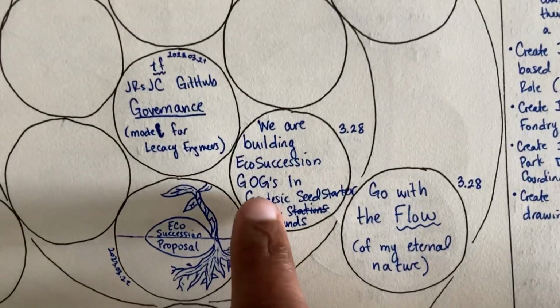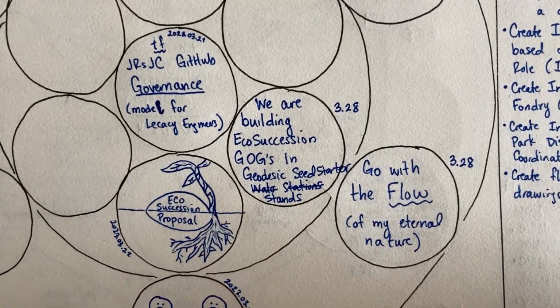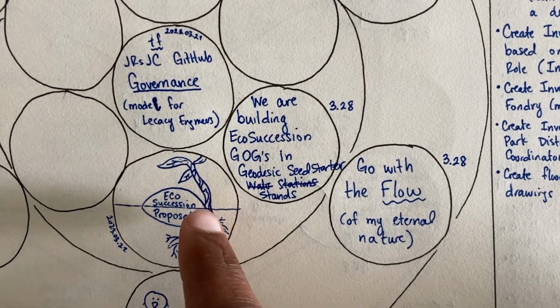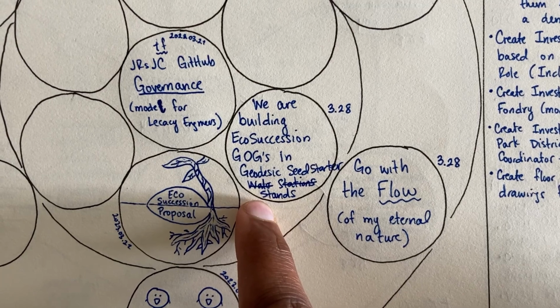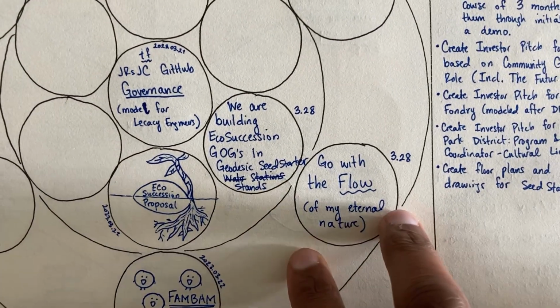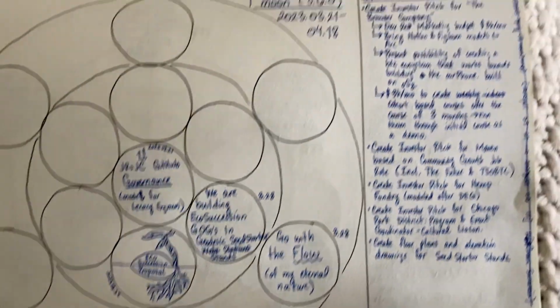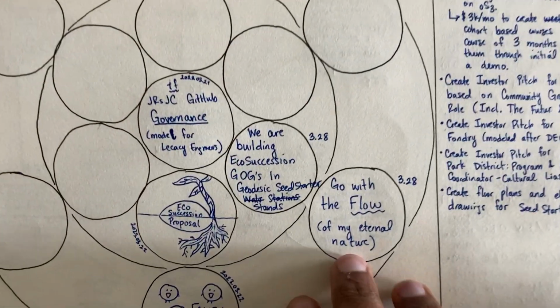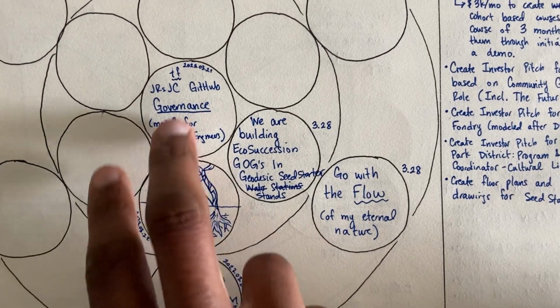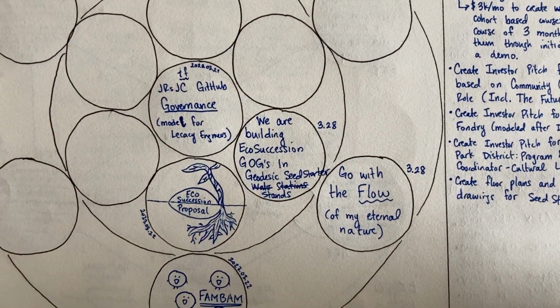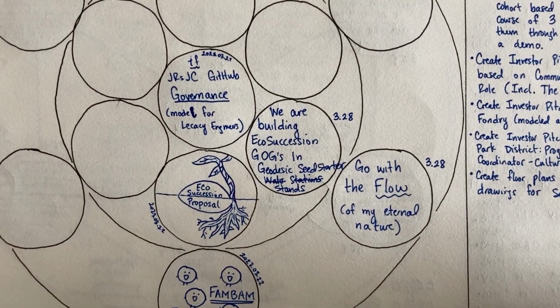I created an I am affirmation in the plural: we are building eco-succession goal-oriented games in geodesic seed starter stands. And then I created a message that conveys how I'm going to be working through this create list, this manifest list, and I'm going to be going with the flow of my eternal nature as I work towards the lunar cycle goal of creating these GitHub governance structures.